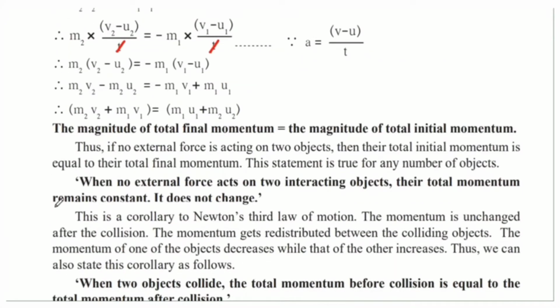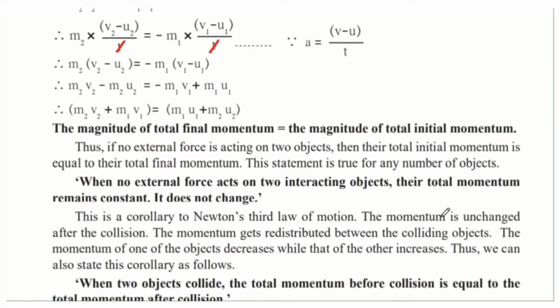So we finally get that when no external force acts on two interacting objects, their total momentum remains constant. Constant means that it will be the same no matter what. It does not change. This is a corollary to Newton's third law of motion. We derived this equation by using Newton's third law of motion, which told us that when a force acts on one object, an equal and opposite force is exerted on that object.